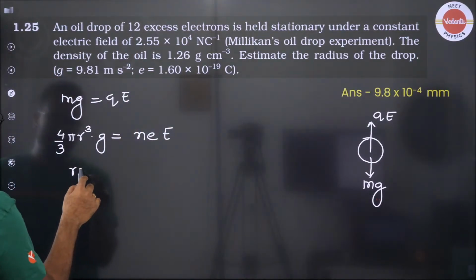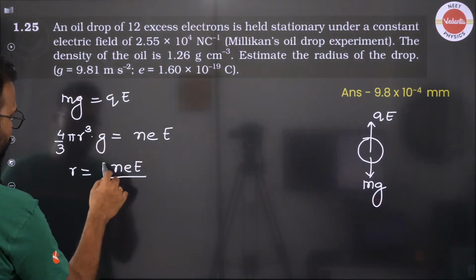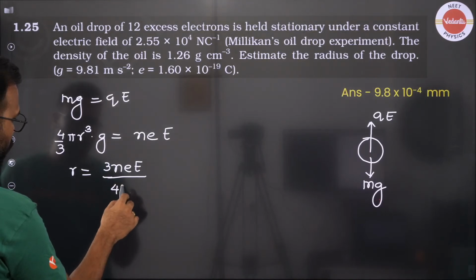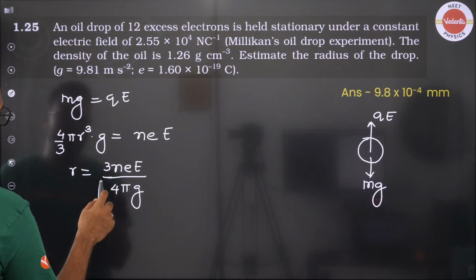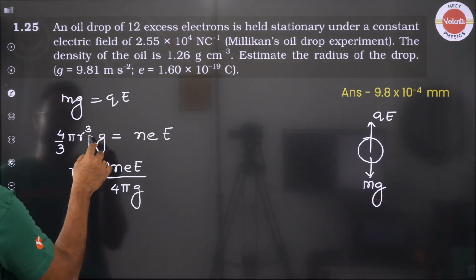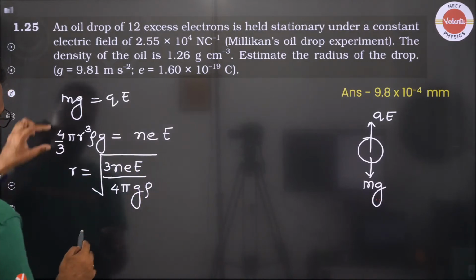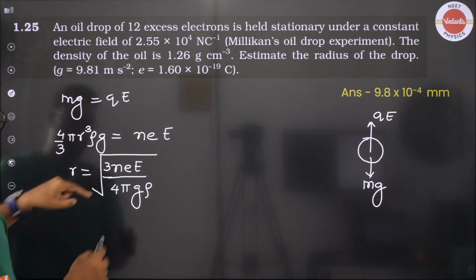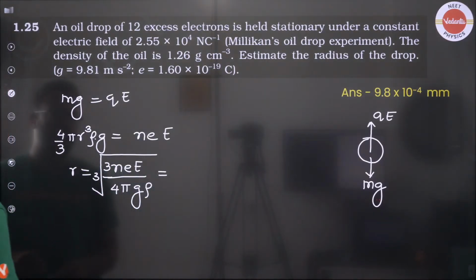So we can say that the radius is going to be the cube root of 3 n e E by 4 pi rho g.